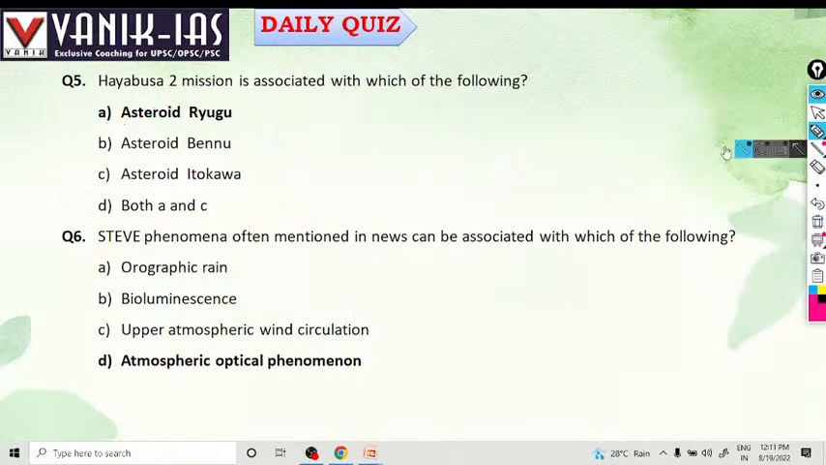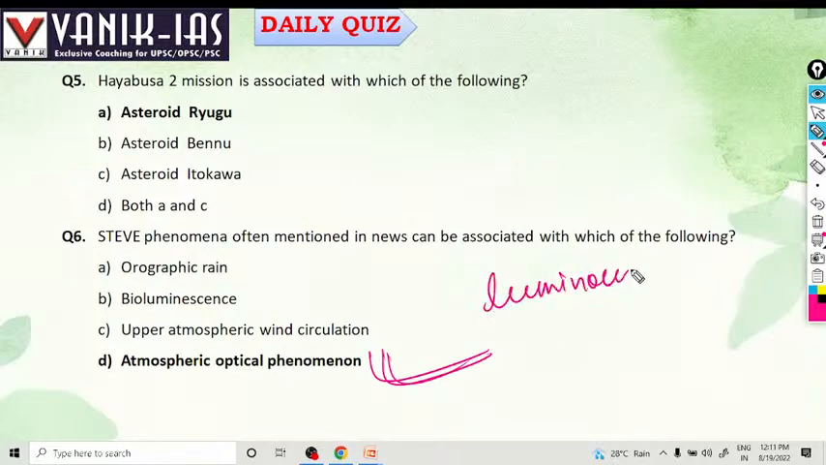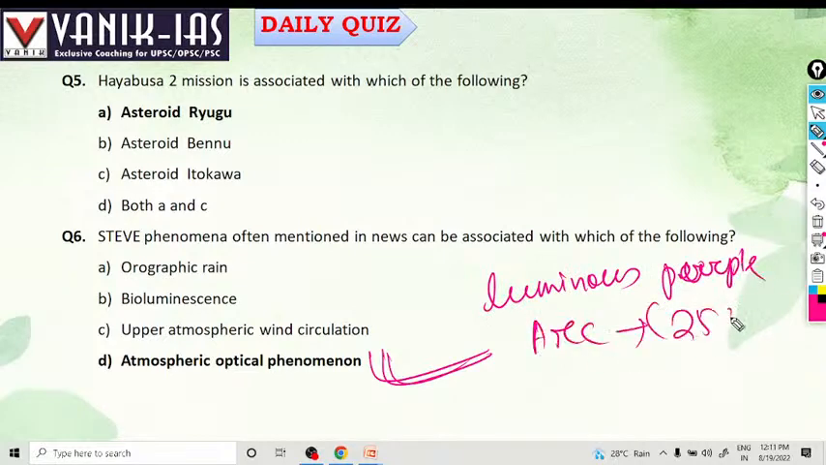Okay. What is the STEVE phenomenon? The STEVE phenomenon, often mentioned in news, can be associated with which of the following? It is an atmospheric optical phenomenon, which is a luminous purple arc, around 25 kilometers wide.